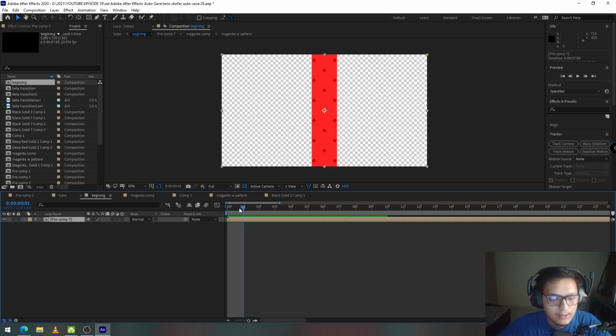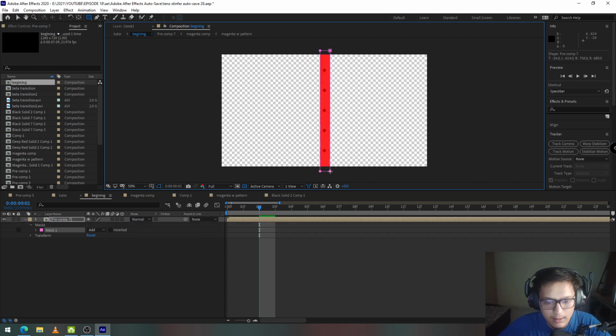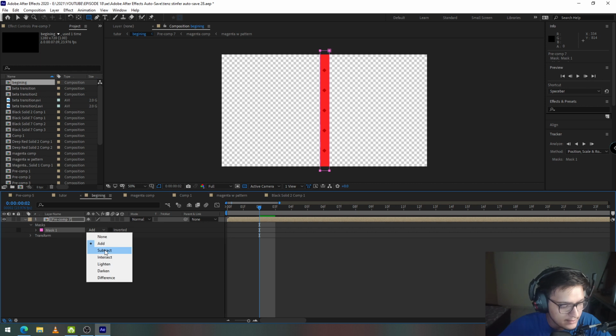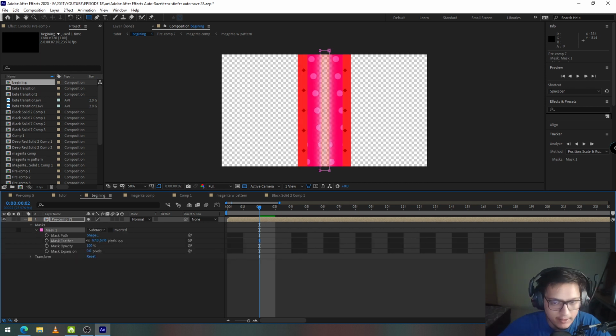So what I'm going to do is create a mask between the magenta solid. For that, I'm going to select the rectangle tool and create a mask between the magenta solid. And I'm going to go to mask properties and select subtract instead of add, and drop down the mask value and select feather, and I'm going to increase it by a lot. I'm going to reduce the expansion a little bit and increase the feather a little bit more. So now I can successfully see through the magenta solid, and I think it will work in the final composition.